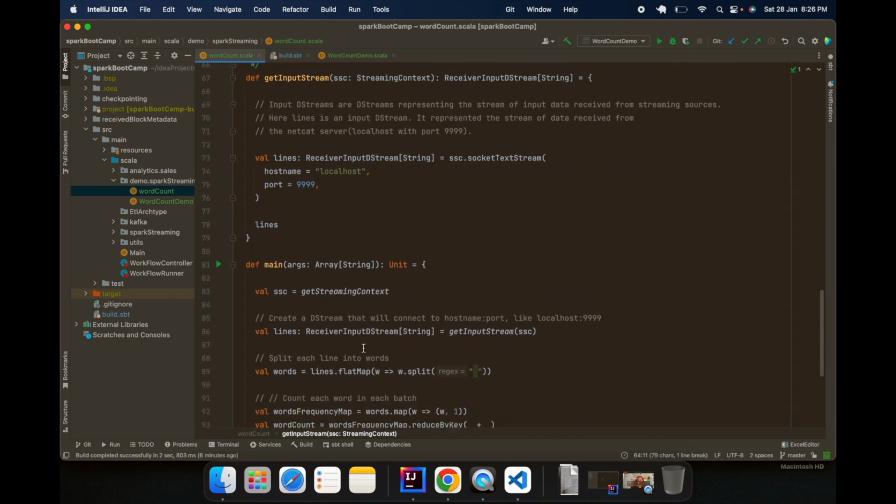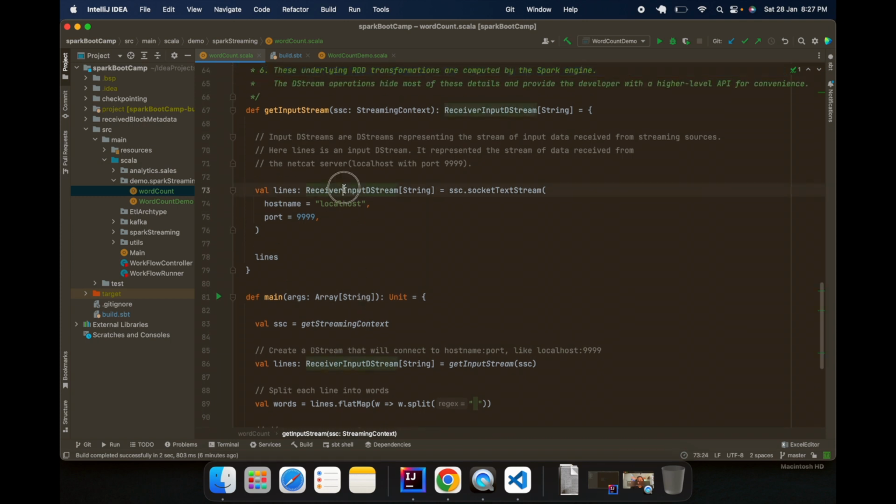But we have seen that when we read from a socket, instead of getting plain DStreams, we get input DStreams. It's actually a DStream only. You can read it here: input DStreams are DStreams representing the stream of input data received from streaming sources. So whenever you create any DStream from a streaming source, it will create an input DStream. It's very simple, I think.